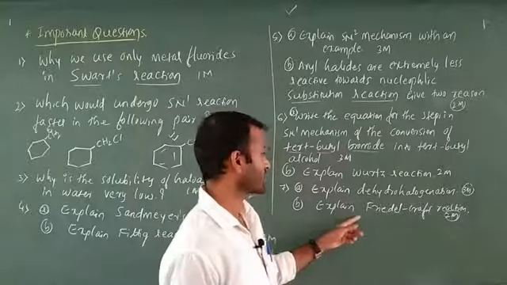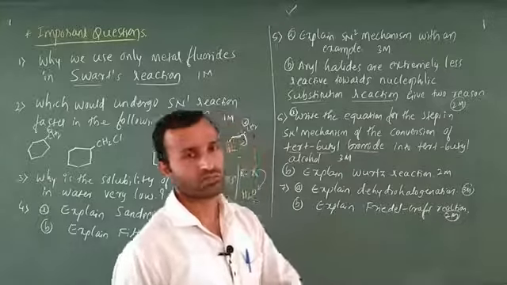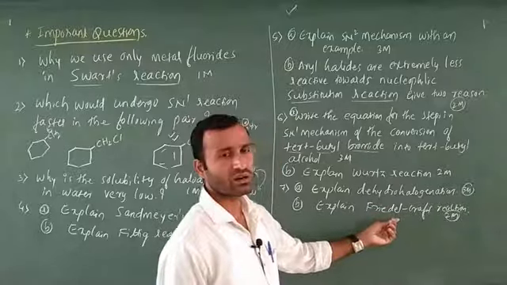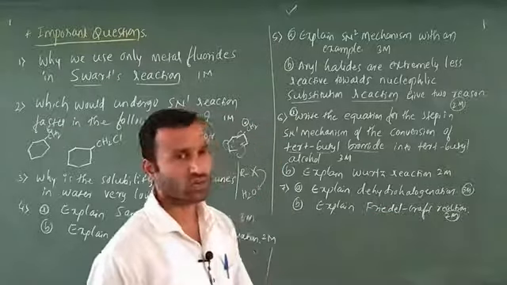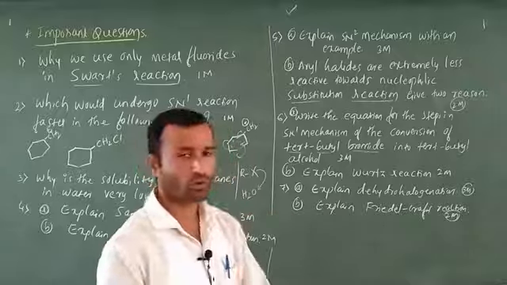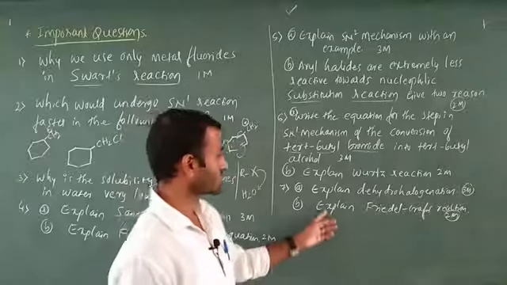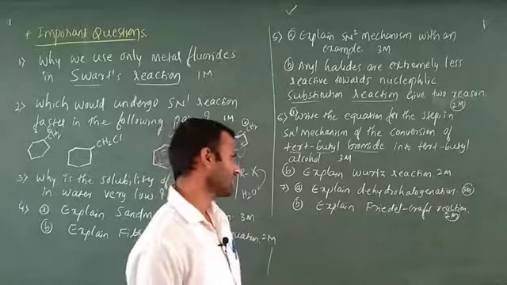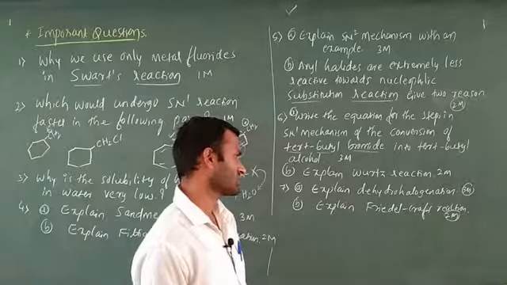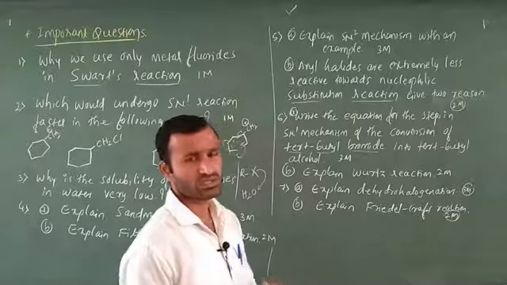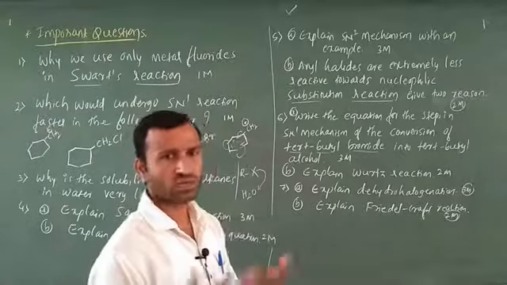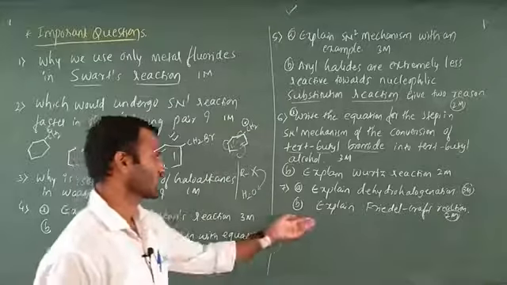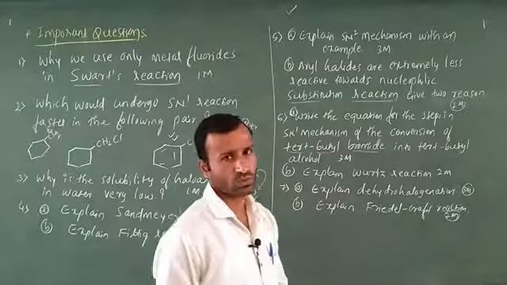Next, the 7th one: explain Friedel-Crafts reaction. They are asking Friedel-Crafts reaction, not Friedel-Crafts acylation. Explain Friedel-Crafts reaction means you can explain alkylation, otherwise acylation, or both, no problem. But 2 marks is there; I think this is an indirect question. In this case there are 2, one is alkylation and another is acylation, and you have to write any one. But in the examination they are not going to ask such indirect questions, they are going to ask particularly alkylation or acylation.